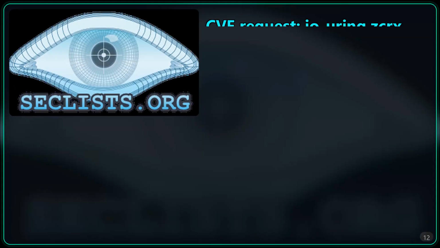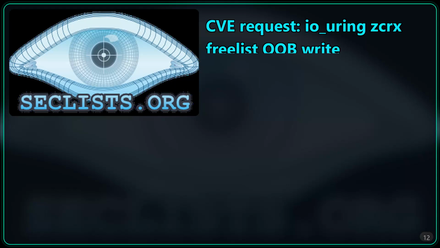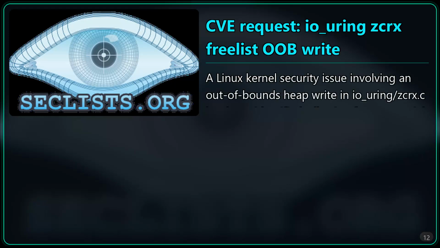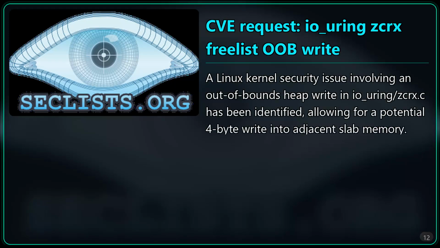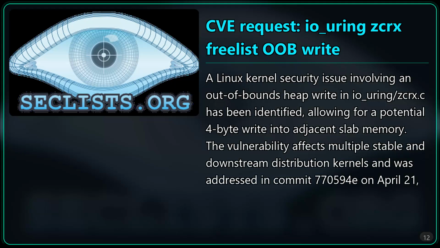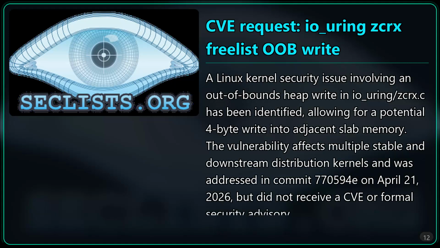CVE request. IO_URING ZCRX freelist OOB write. A Linux kernel security issue involving an out-of-bounds heap write in IO_URING/ZCRX. A CVE has been requested, as the bug allows a potential 4-byte write into adjacent slab memory. The vulnerability affects multiple stable and downstream distribution kernels and was addressed in commit 770594e on April 21, 2026, but did not receive a CVE or formal security advisory.